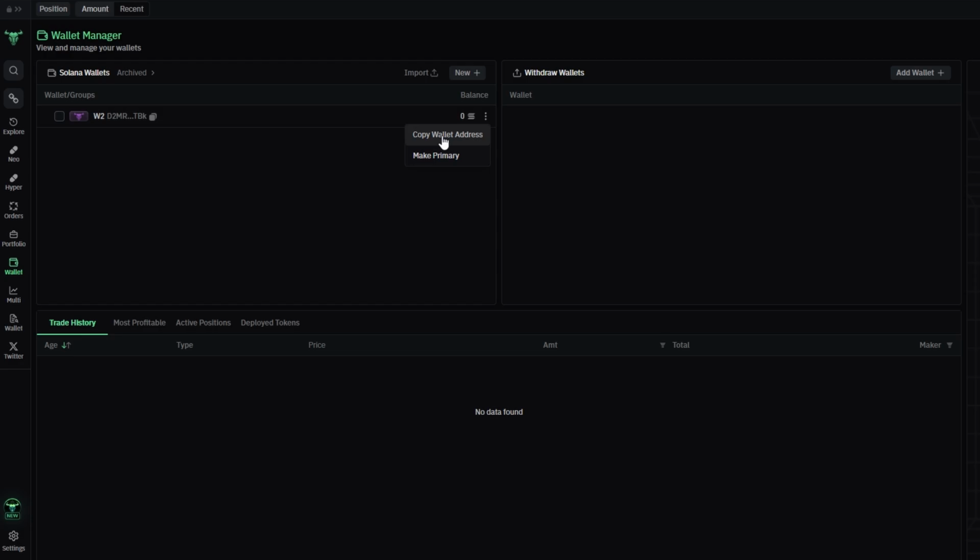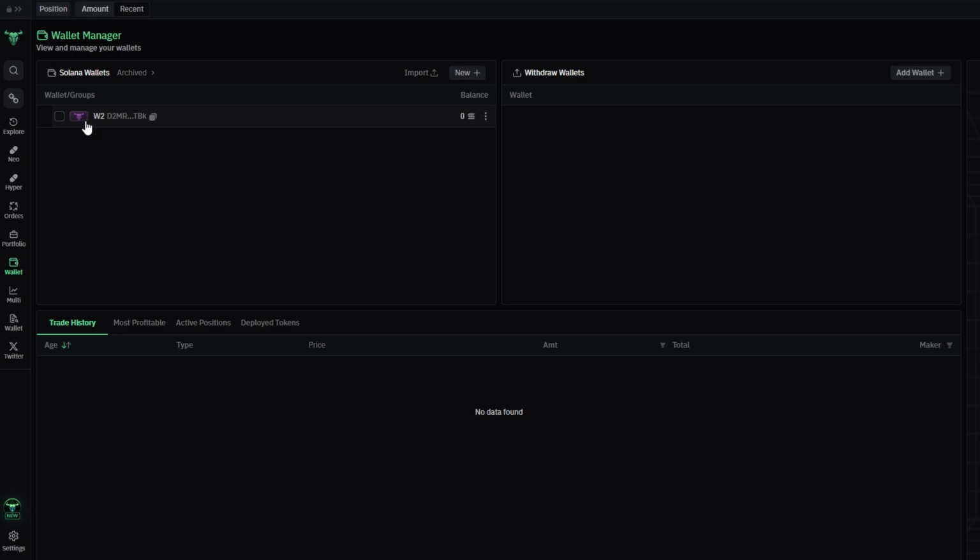At this point, open your Phantom wallet, or any other exchange or wallet you're using, such as Coinbase or Binance. From there, navigate to the Send or Withdrawal section and paste the wallet address you copied earlier. Now, I won't go into detail about how to send Solana from each specific wallet or exchange since the process may differ slightly depending on the platform.